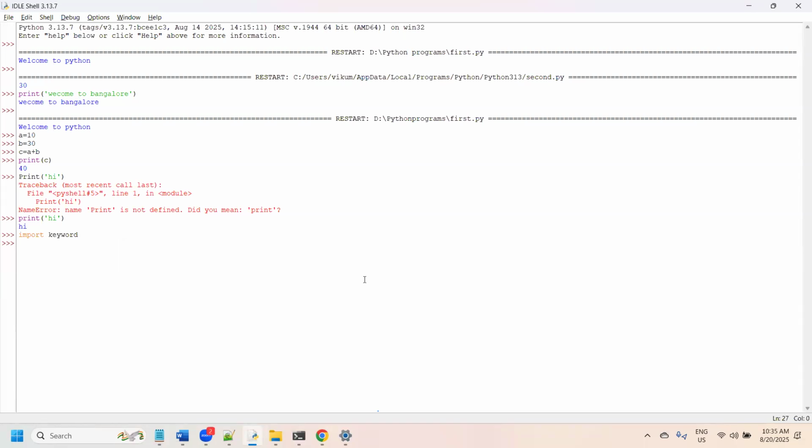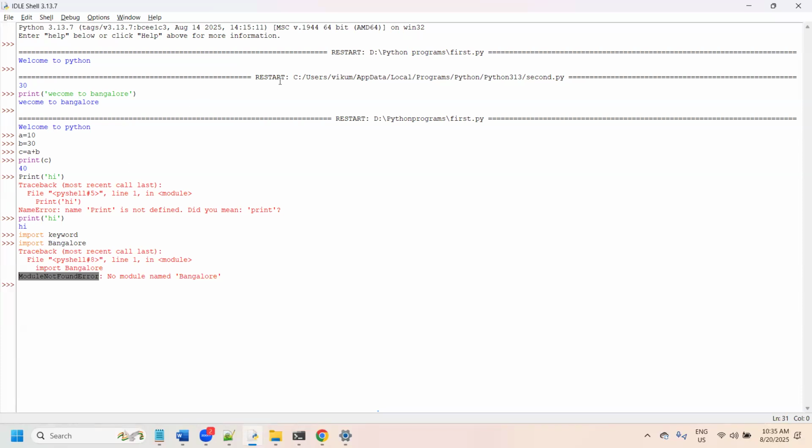For example, if you are trying to import Bangalore and it is not available, you don't get it. You get a module not found error. So from where will it try to download?